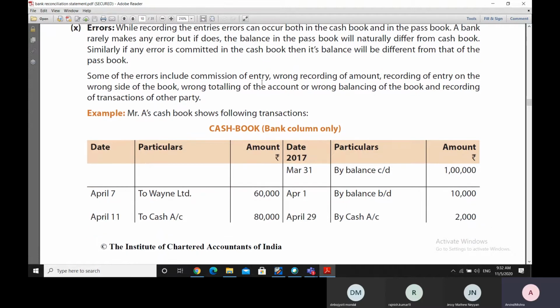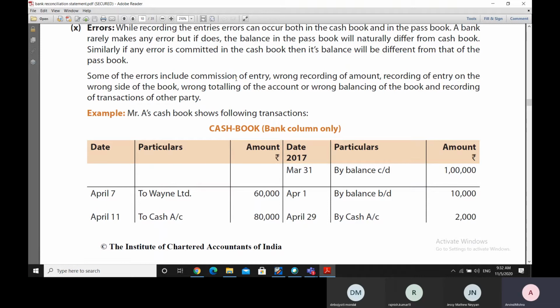Now, which are those errors that could be committed? There are two types of errors: errors of omission and errors of commission. An error of omission is when you omit to write something, and an error of commission is when you write something that is wrong.